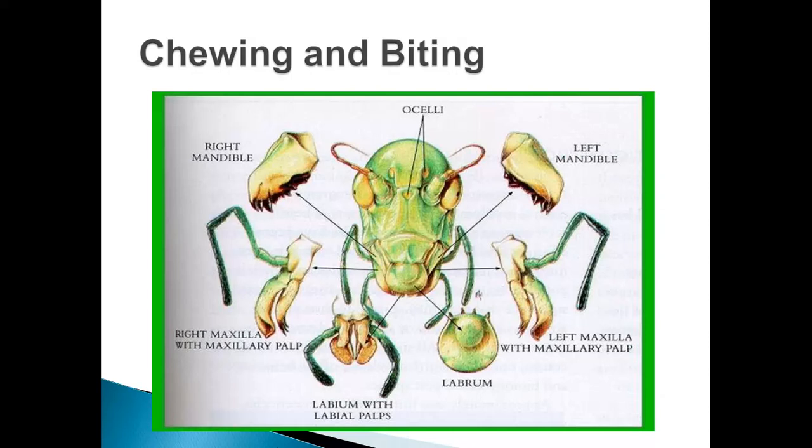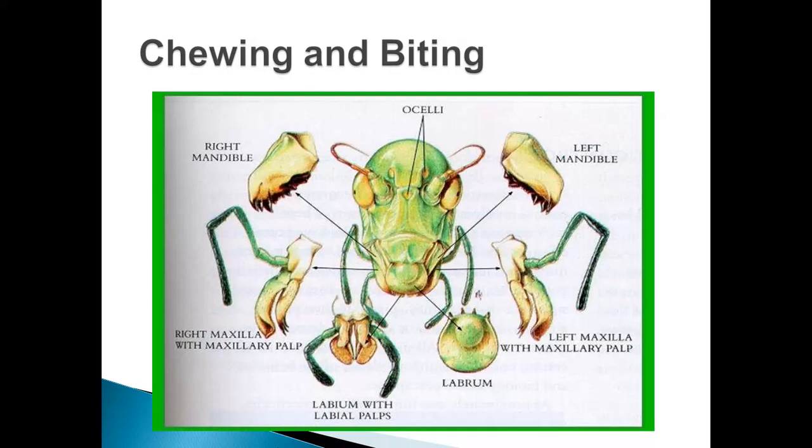Next, we will see the component of the mouth part, that is hypopharynx. Hypopharynx is a tongue-like structure which is situated between the labrum and labium. And at the base of hypopharynx, there is an opening of the salivary gland.